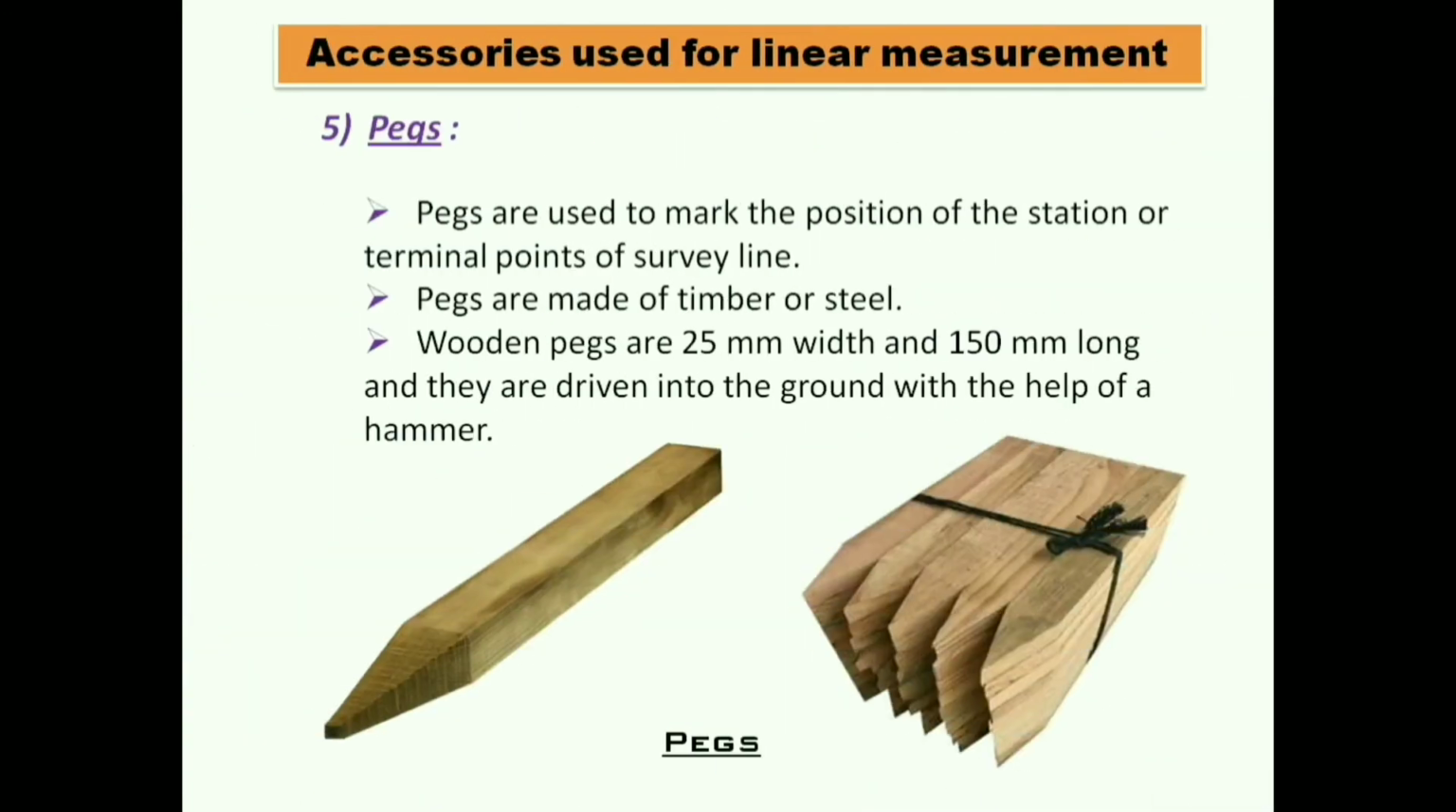And fifth accessories is pegs. Pegs are used to mark the position of the station or terminal points of survey line. Here you can see this is called pegs. It is made of timber or steel. Wooden pegs are 25 mm width and 150 mm long, and they are driven into the ground with the help of a hammer.